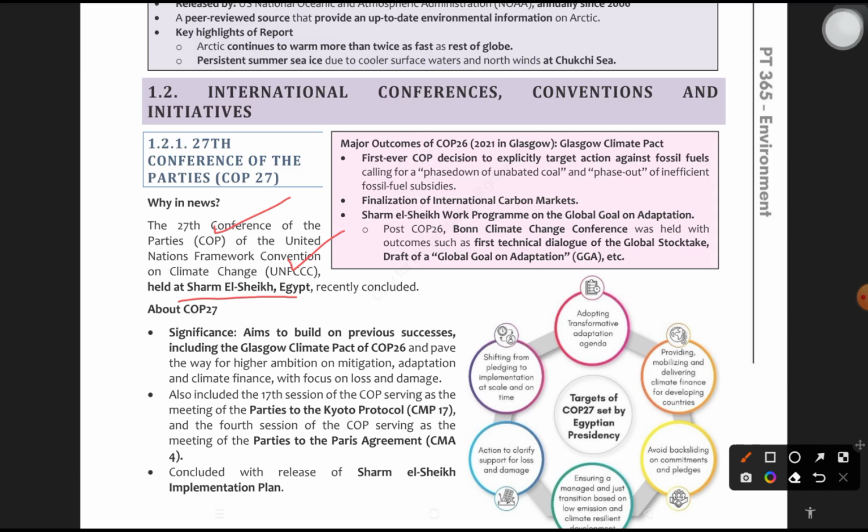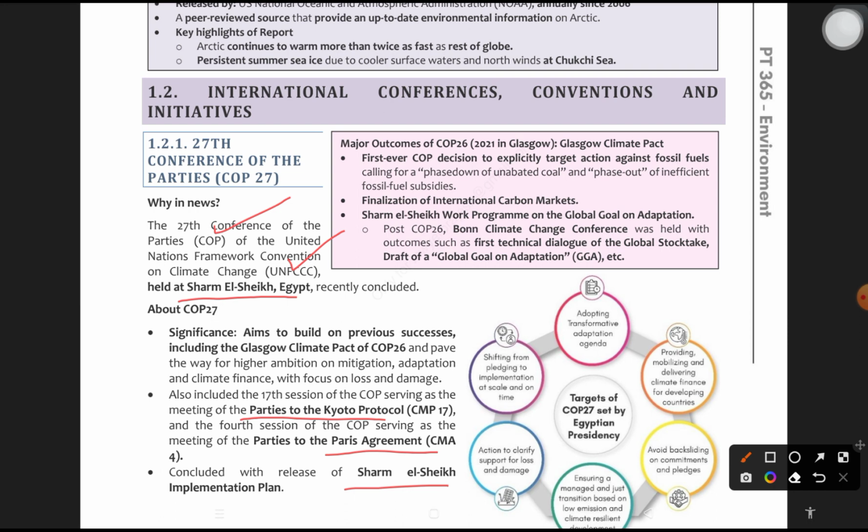It also included the 17th session of the Conference of the Parties serving as the meeting of the parties to the Kyoto Protocol. CMP 17 was also a part of COP27 of the UNFCCC. And the Paris Agreement was also seen. It concluded with the release of the Sharm el Sheikh Implementation Plan. That is very important. We'll see what that is.